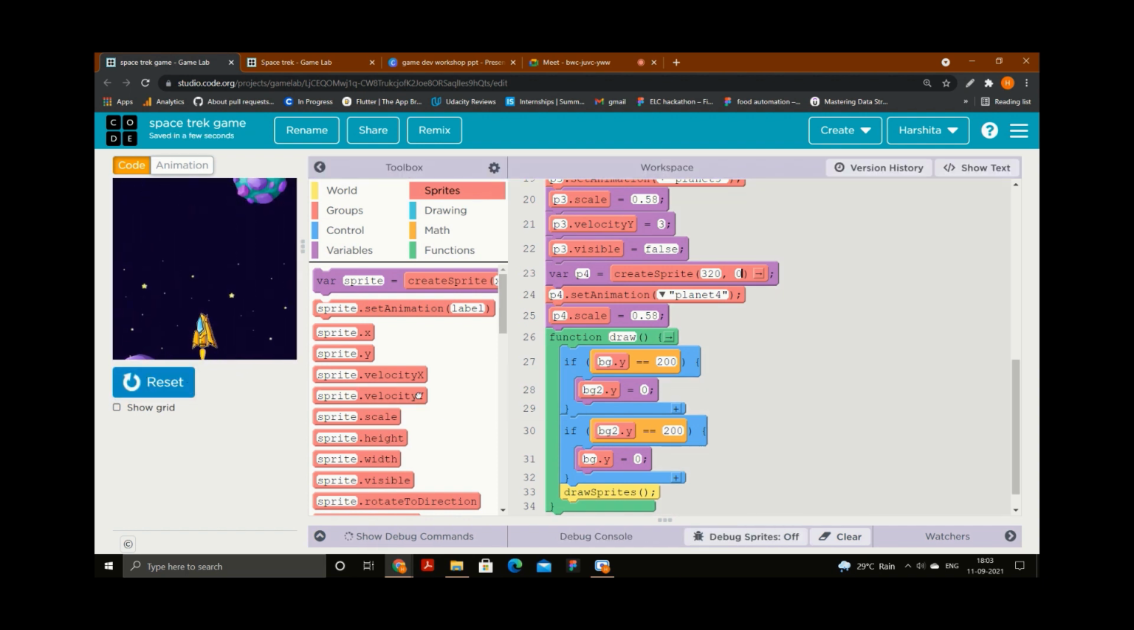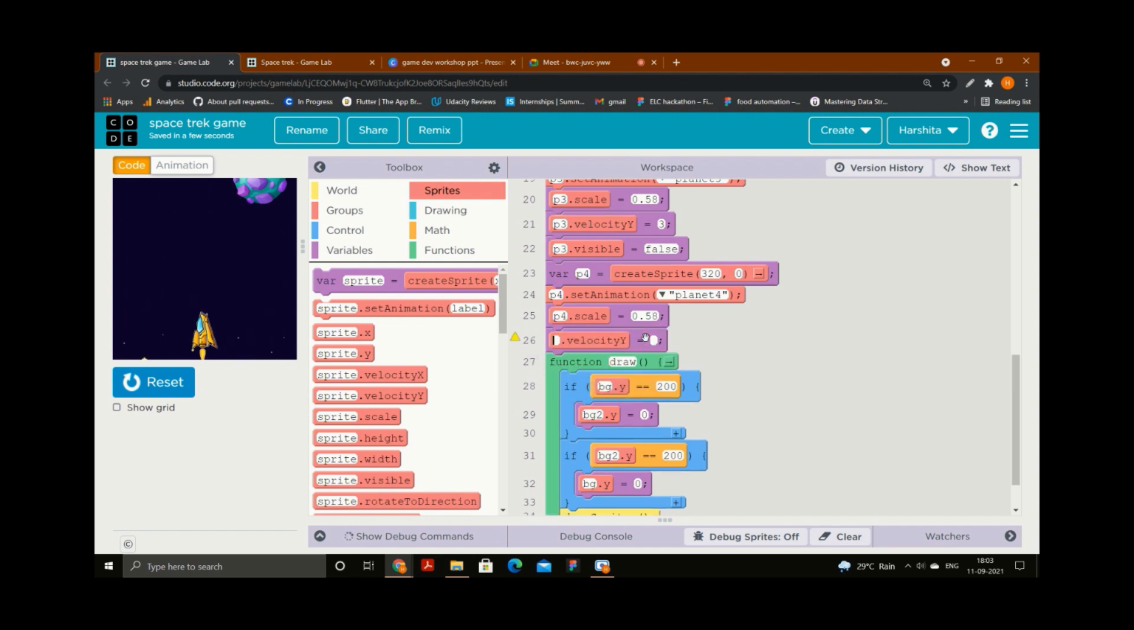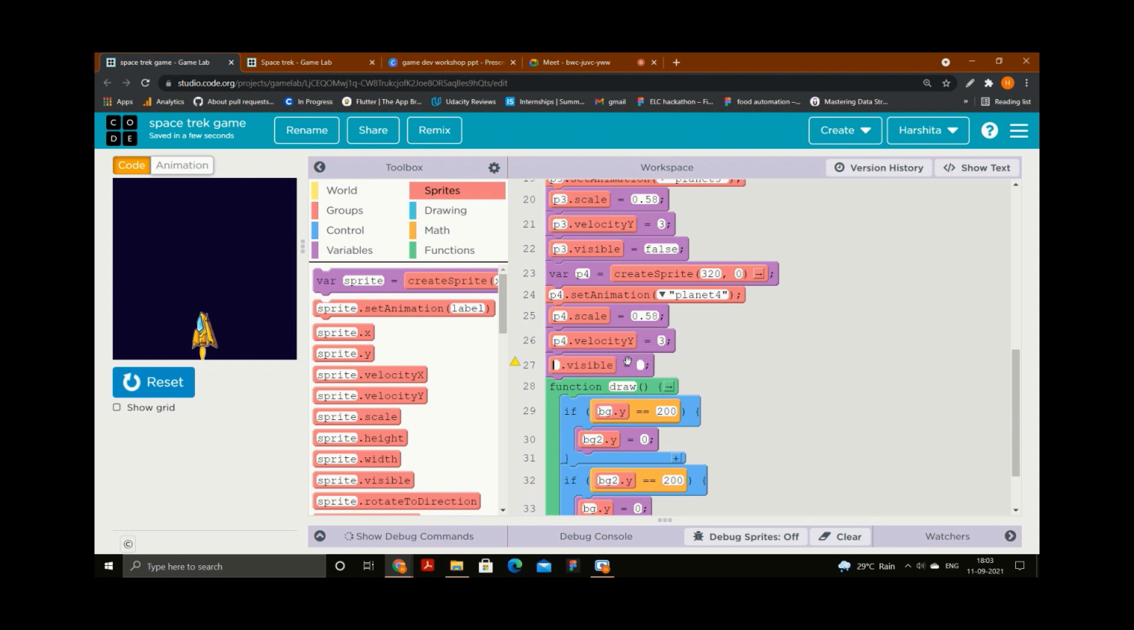So I will give the velocity first of all, so that it will move downwards. Okay, it is coming downwards, but I don't want to make it visible in the starting level, in the initial level. So I will also put visible as false. So p4 visible as false, and we will make it visible later on, we will see.